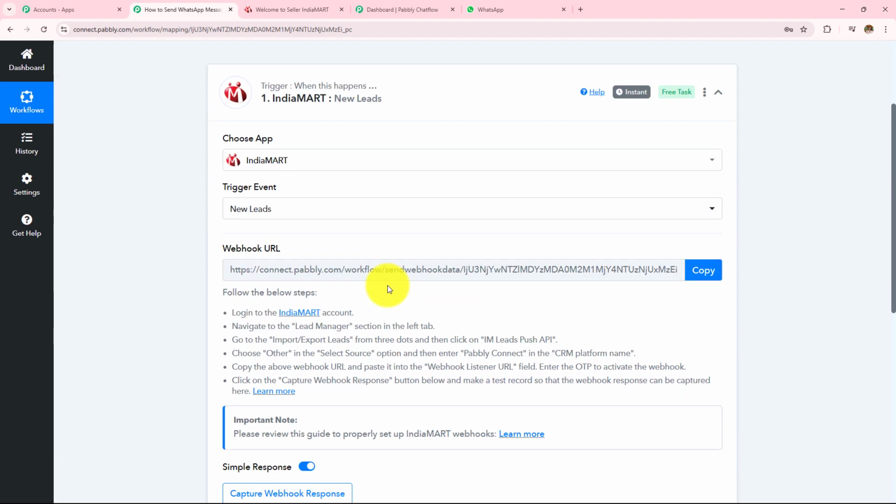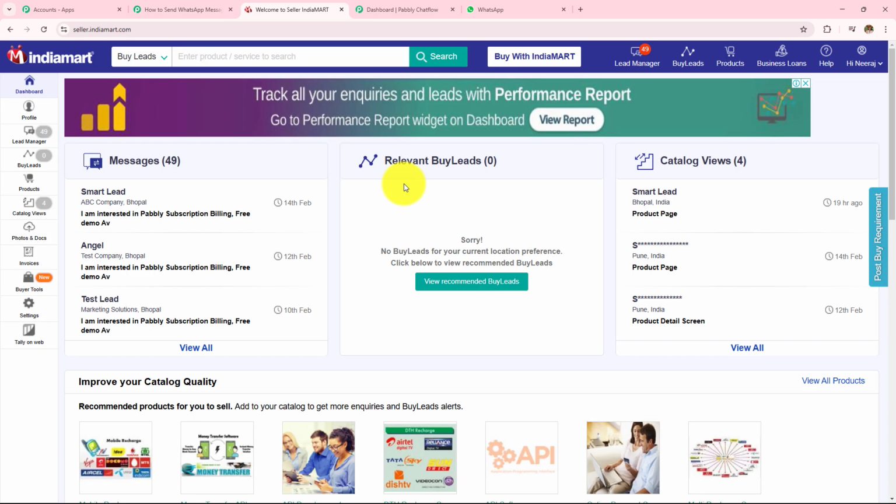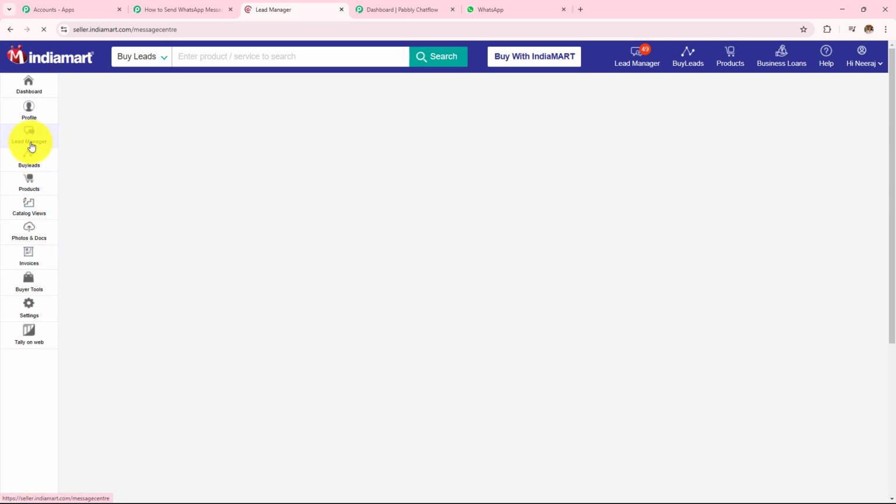Now I need to make connection between Pabli Connect and IndiaMart, for which a webhook URL is provided to me, and this webhook URL is going to act as a bridge to connect my IndiaMart with Pabli Connect. So reading this help desk, I am going to make this connection, and to make this connection, let me open my IndiaMart account. So this is my IndiaMart account, and this is the seller's dashboard of IndiaMart. On the left hand side where I can see all these options, so I am going to click on this lead manager.